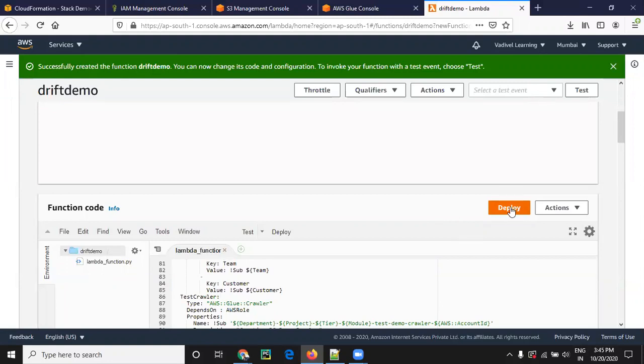Then we have to deploy it. That basically means save. Whenever you are editing this Lambda function, you have to finally deploy the code. Then only it will get saved in that Lambda function.